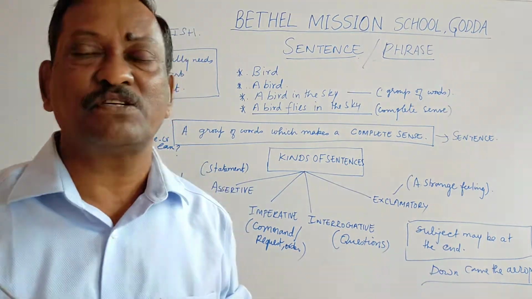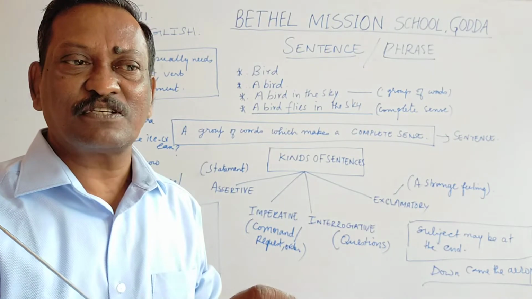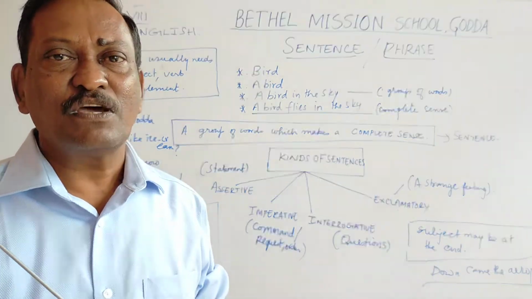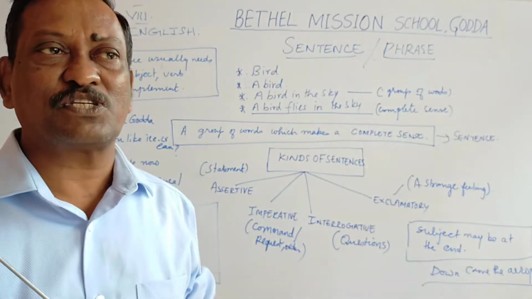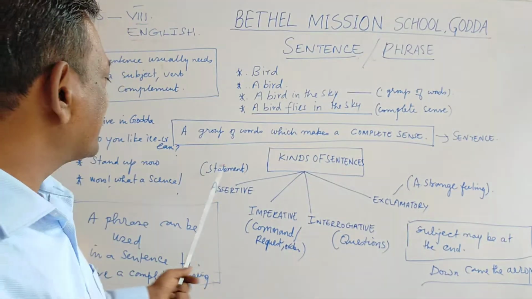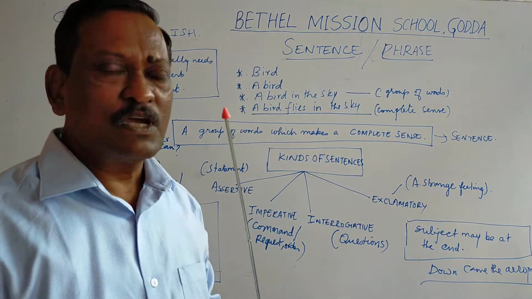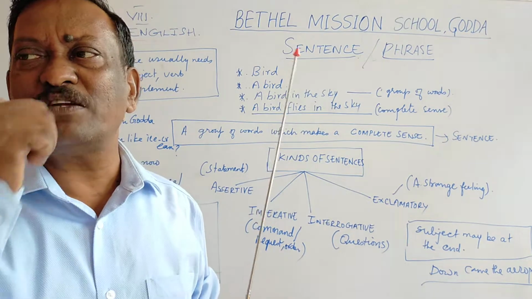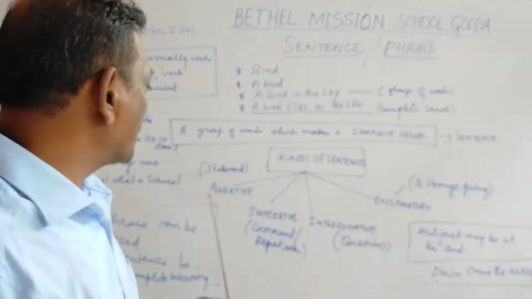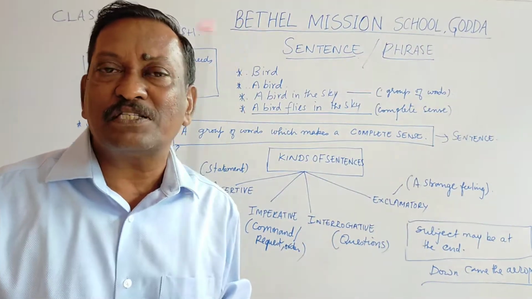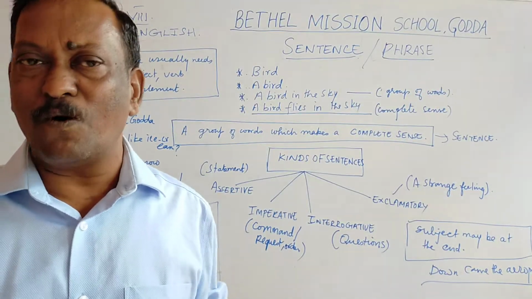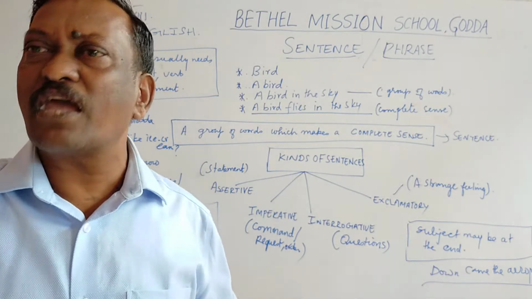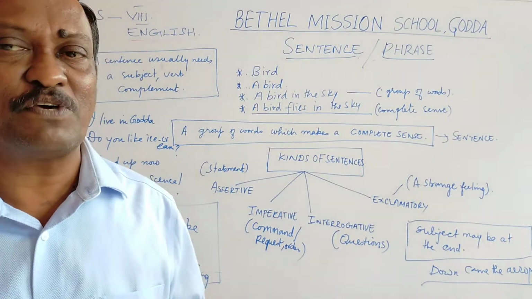So it is a kind of statement. Any sentence which gives you an information, any sentence which gives you a statement is known as an assertive sentence. This can also be called declarative. We have two names, one is assertive and the other one is declarative. But the main point to be noted is it will give you only an information or a statement. I am not going to school today. Statement.